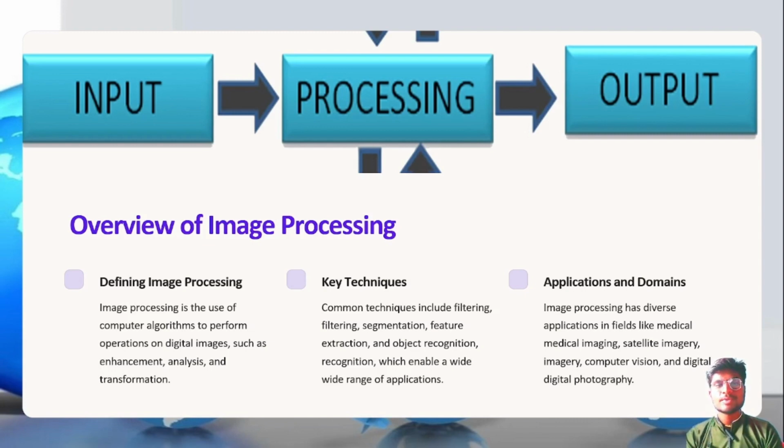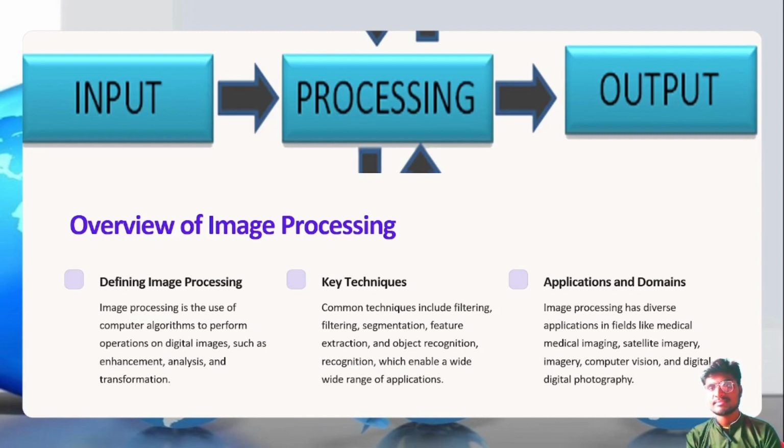Defining image processing. Image processing is the use of a computer algorithm to perform operations on digital images, such as enhancement, analysis and transformations. Key techniques. Common techniques include filtering, segmentation, feature extraction and object recognition. The recognition is the most important, right? Which enables the whole range of applications.